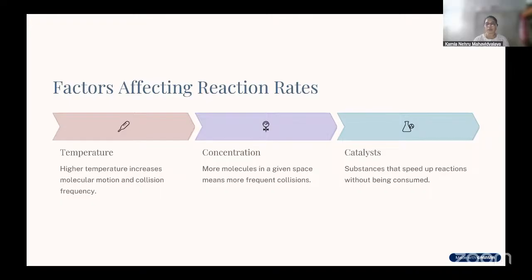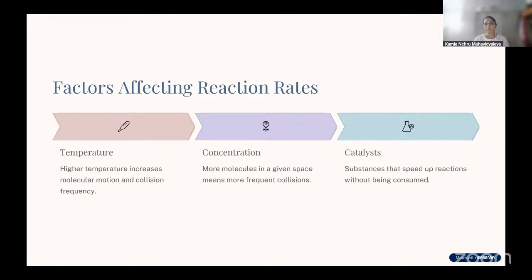So when temperature increases, the kinetic energy of the molecules increases, which leads to more collisions, which leads to faster product formation. So the reaction rate increases. Similarly, concentration: the more molecules present in a given space, the more will be the collisions and the reaction rate will increase.